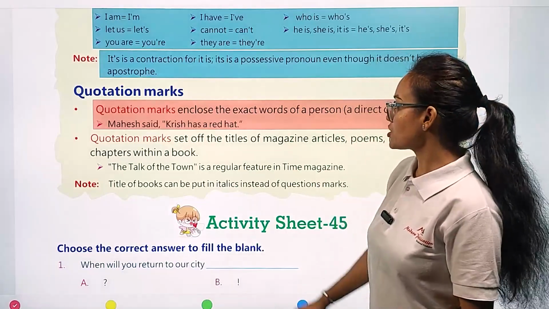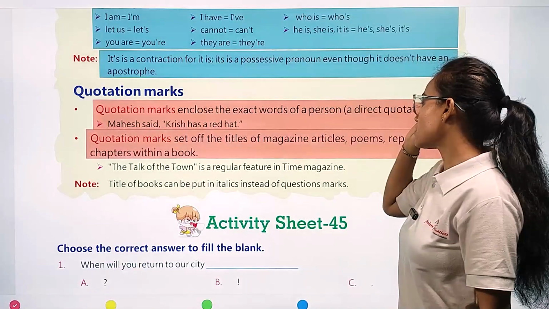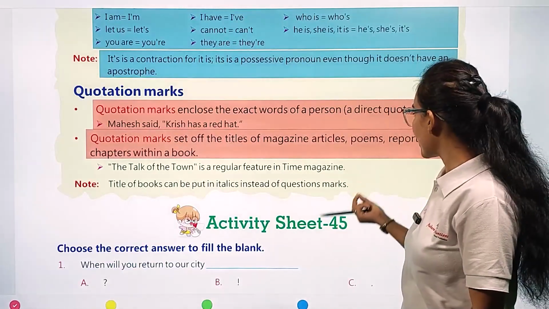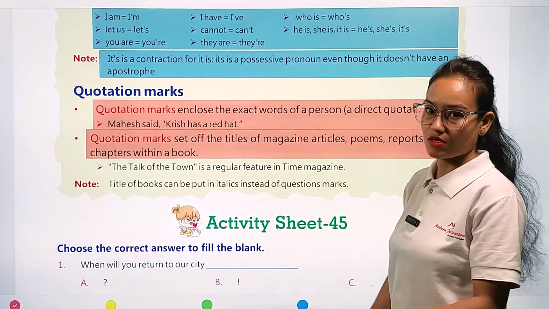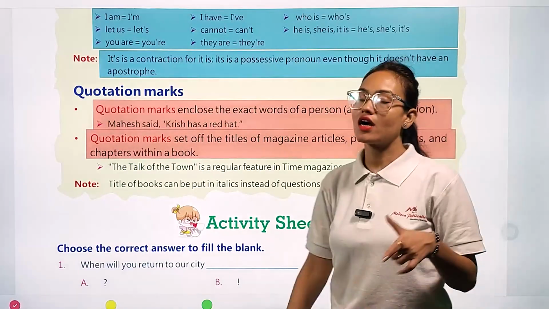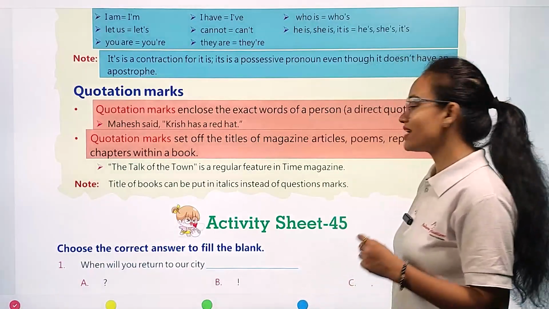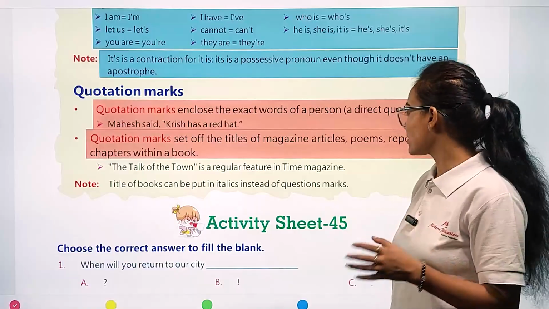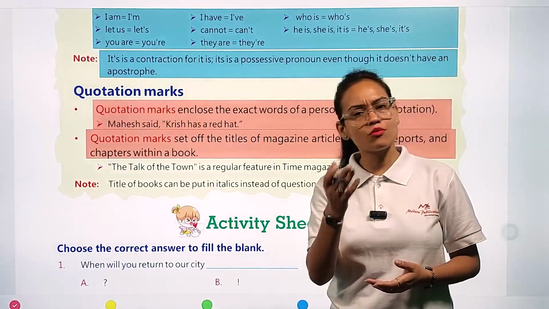Then the next is quotation marks set off the titles of magazine articles, poems, reports, and chapters within a book. Okay, so quotation marks are used for giving the title of any magazine article, any poem, reports, or maybe any story from your English book.